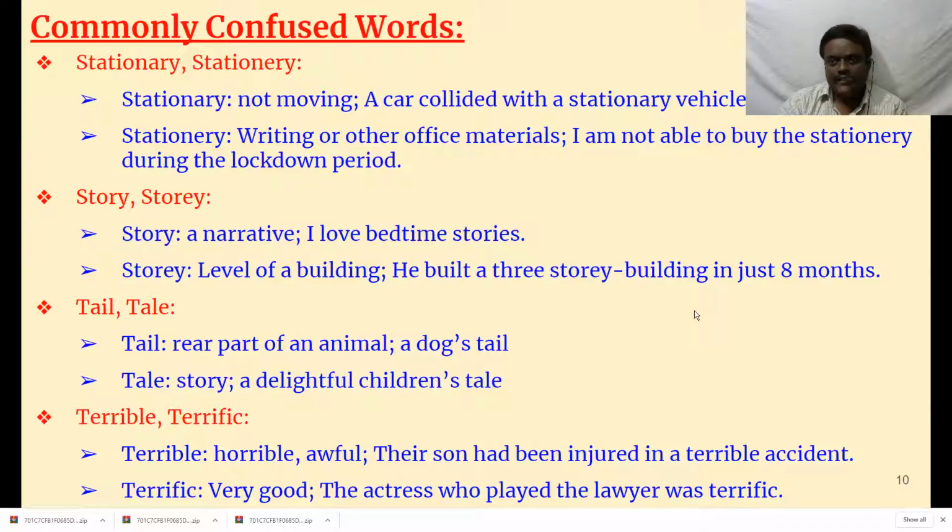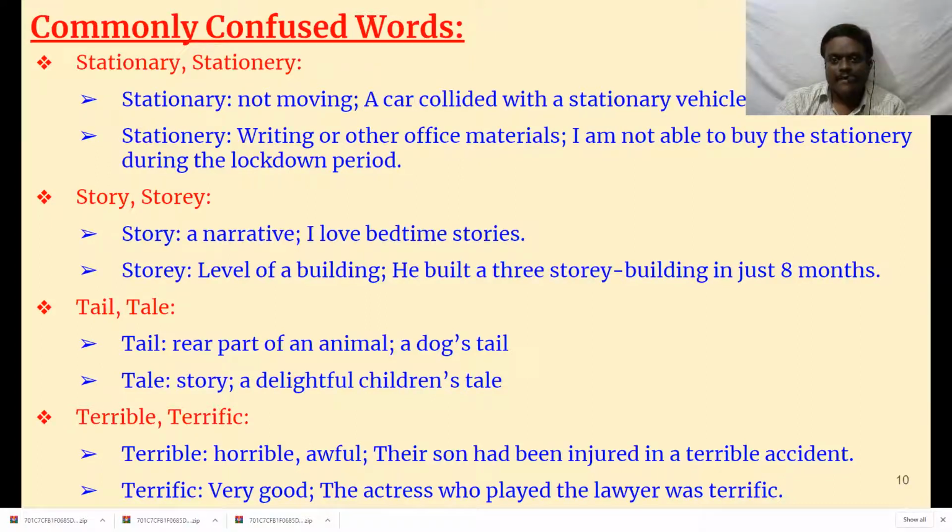Then story, story. STORY story, STOREY storey. Story means, it is a common word. Everyone knows the meaning of story, but sometimes storey is also there. There we get confused. Story means a narrative. I love bedtime stories. Whereas storey means level of a building. How many storeys are there? The building has 4 storeys. That means 4 levels, like ground floor, first floor, second floor, third floor.